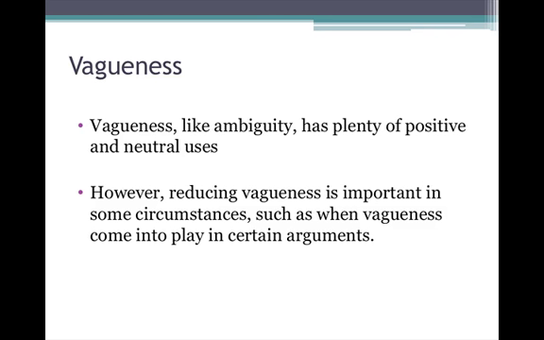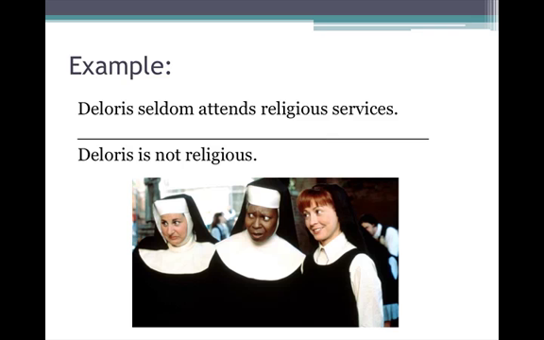However, reducing vagueness is important in some circumstances, such as when vagueness comes into play in certain arguments. Take this little argument. Dolores seldom attends religious services. Therefore, Dolores is not religious. The vague term here that we're looking at is going to be religious. This term seems to be vague in the second sort of way we were talking about. There's a wide variety of criteria that one might use in order to count someone as religious or not.